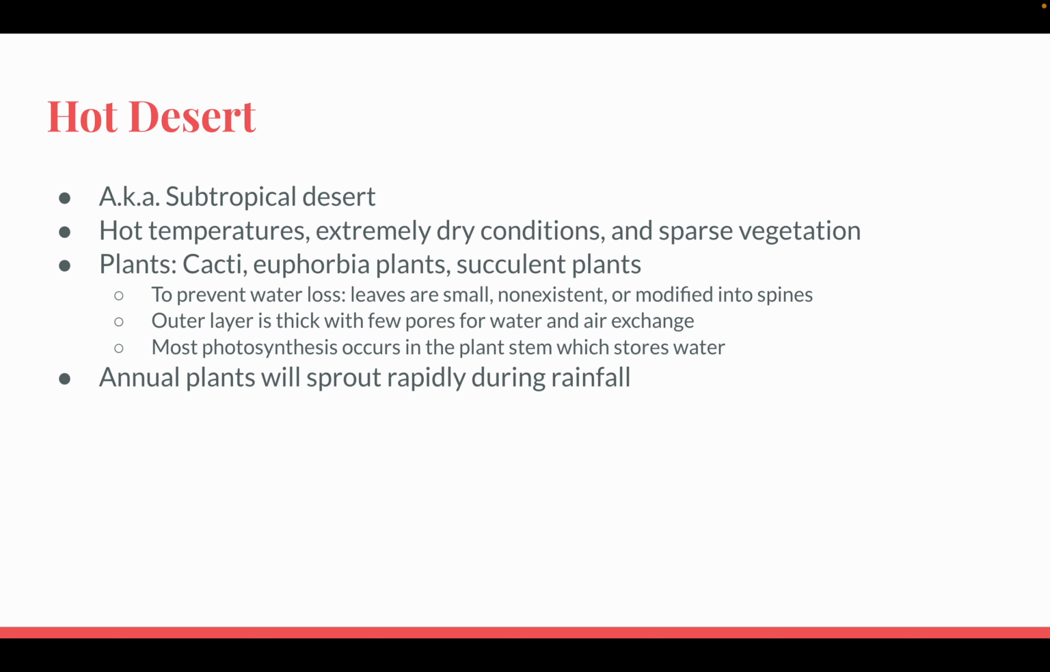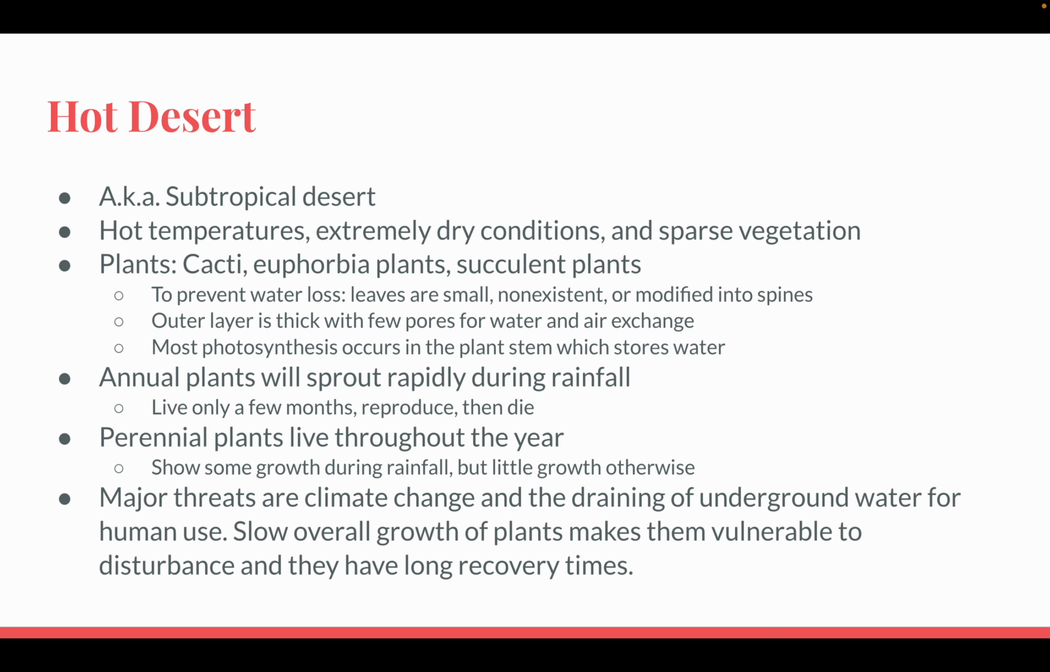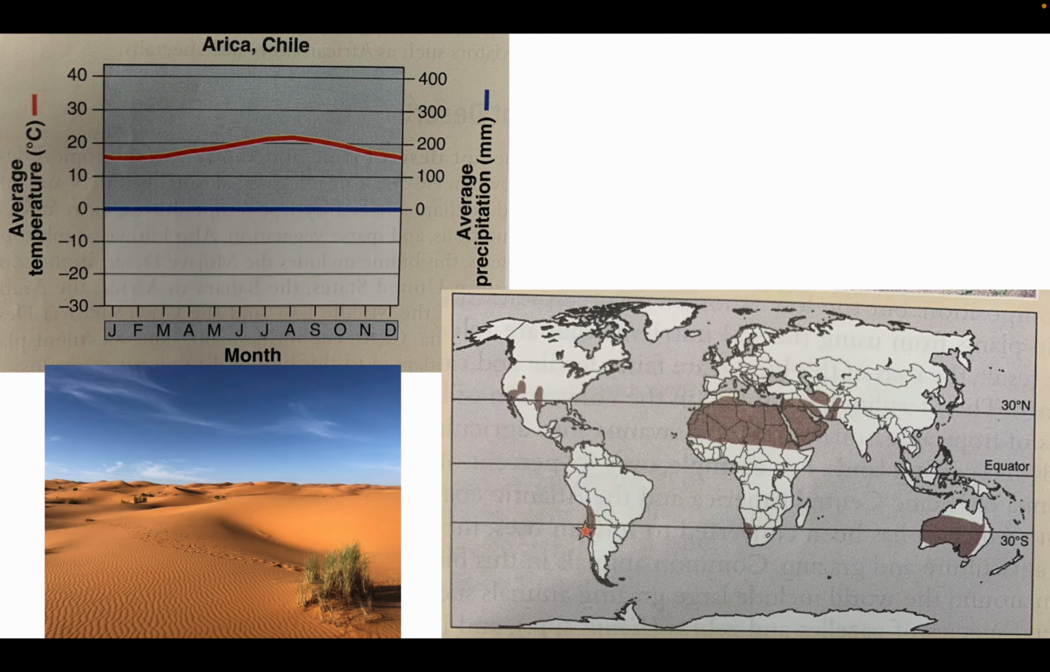Annual plants will sprout rapidly during rainfall, live only a few months, reproduce, and then die. Perennial plants live throughout the year. Some show growth during rainfall, but little growth otherwise when it is not a rainy season. Major threats are climate change and the draining of underground water for human use. Slow overall growth of plants makes them vulnerable to disturbance, and they have long recovery times. If part of their ecosystem is damaged, it takes a long time for them to recover.